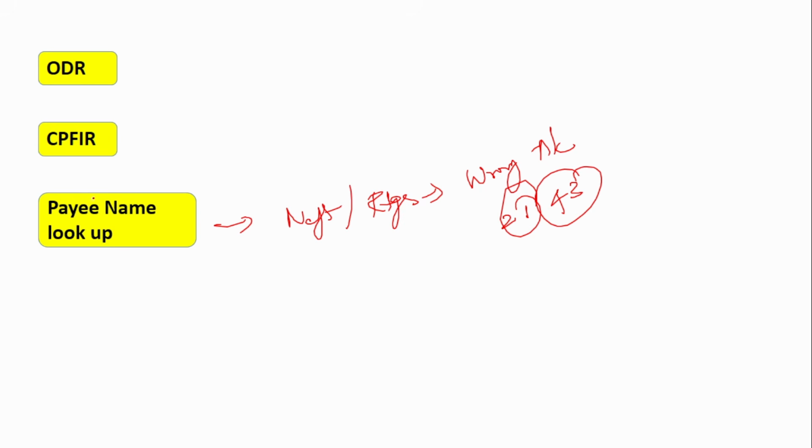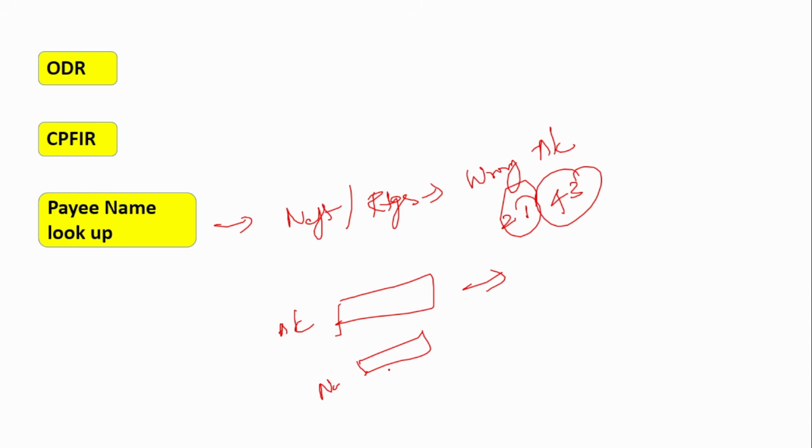When this payee name lookup is available, it will be easy for the customer to confirm, right? So what is this payee name lookup? This is especially for the NEFT and RTGS transaction. That is, when you enter the account number, you will have the name automatically populated. Okay, in the next tab or in the next column, the name of whoever is holding that account will be populated.